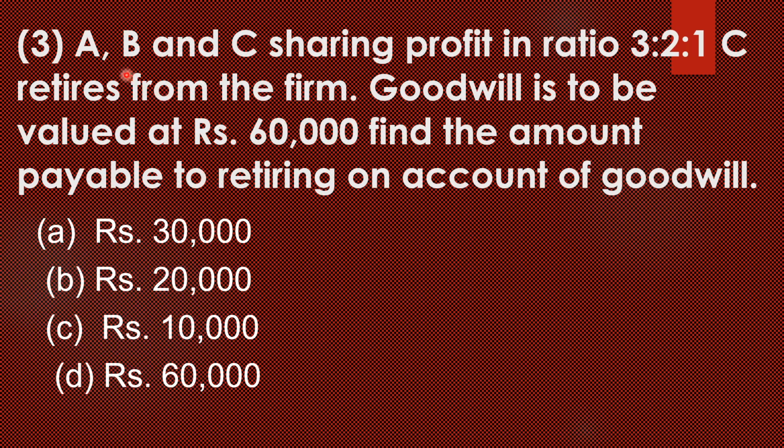Here A:B:C is 3:2:1. Therefore C's share is 1/6. 3 plus 2 plus 1 is 6. A's share is 3/6, B's share 2/6, and C's share 1/6. As C's share is 1/6, with total firm goodwill 60,000, C's share of goodwill is 60,000 into 1/6. That will be the answer. The options A, B, C, D are there, and any one will be the answer. I already gave the hints. Now the learner has to choose the correct answer, and I will post it to the Google Classroom.